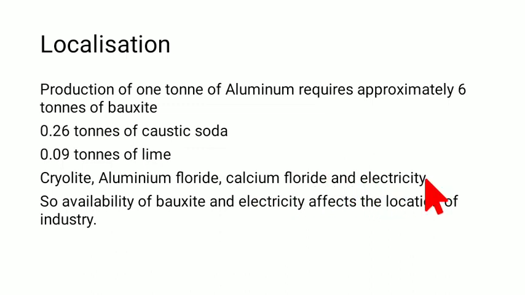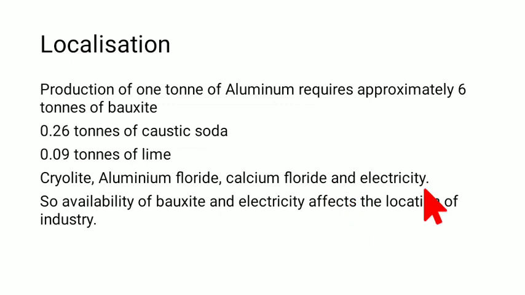Okay, you need a very high amount of electricity. You need around 18,573 kilowatt of electricity to produce 1 ton of aluminum. So, which are the two most important things needed here? It is the 6 tons of bauxite and the high amount of electricity.